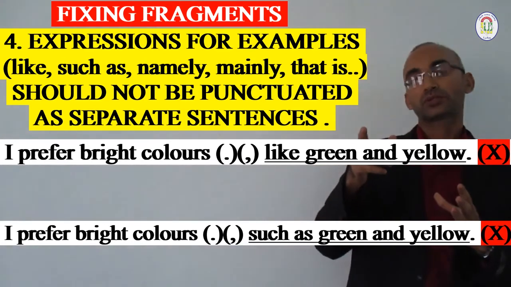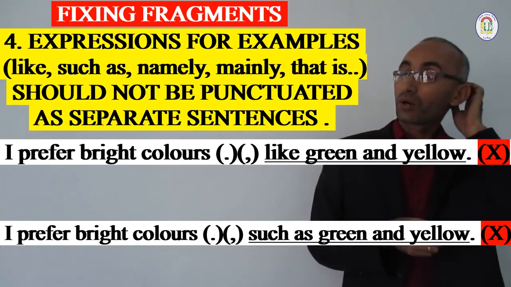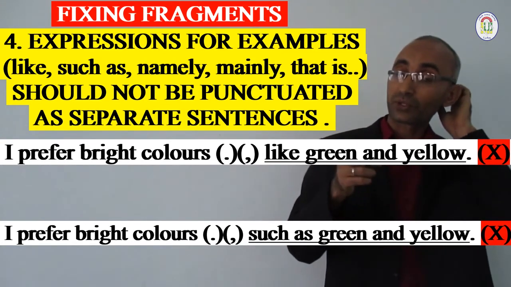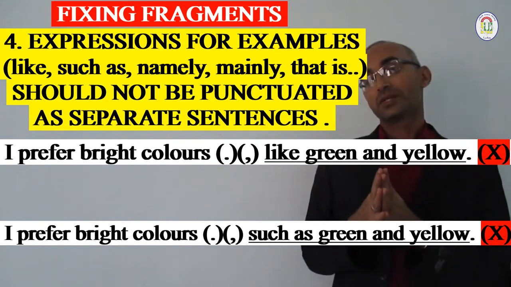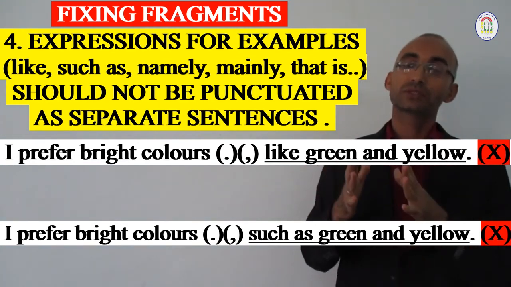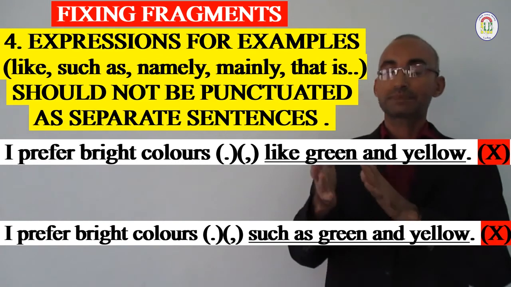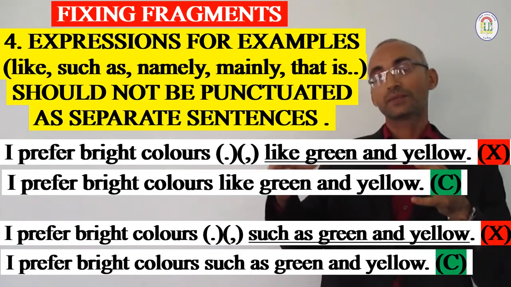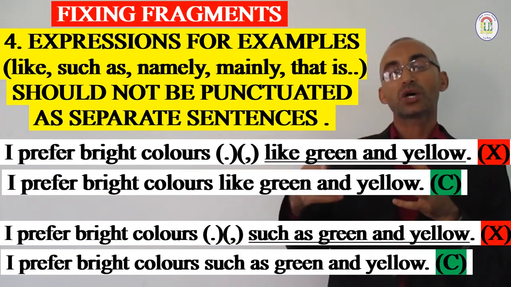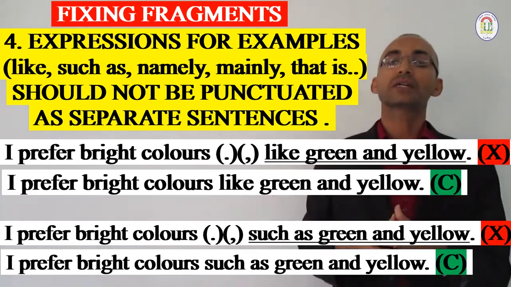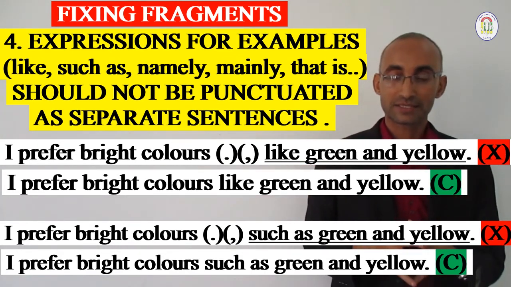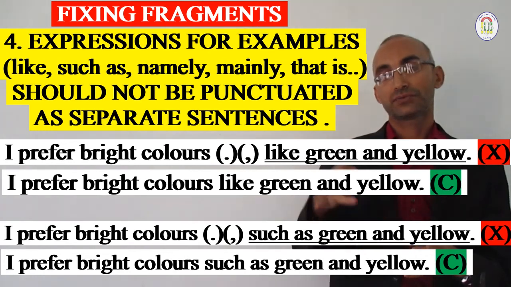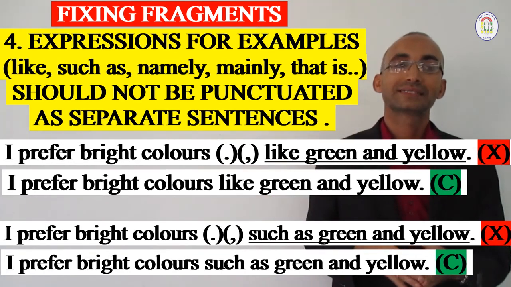If you put a full stop or a comma before "yellow" or before "such as" or "like," it is not correct in English. So you should avoid this punctuation and attach "such as," "like," and the words of example to the rest of your sentence.